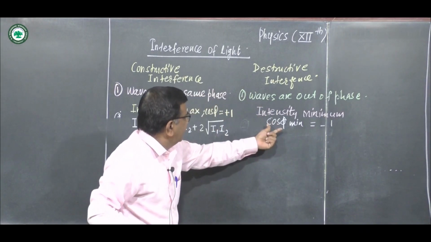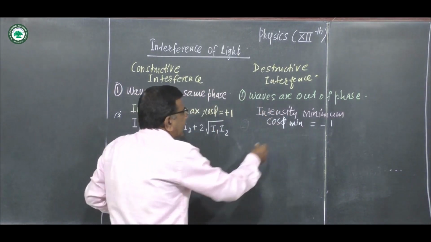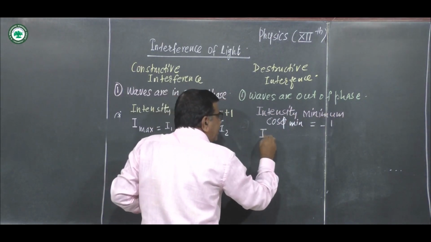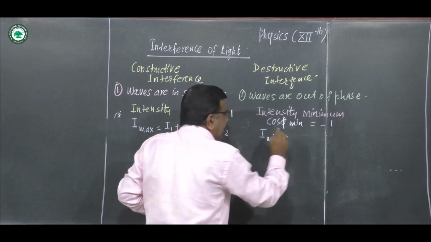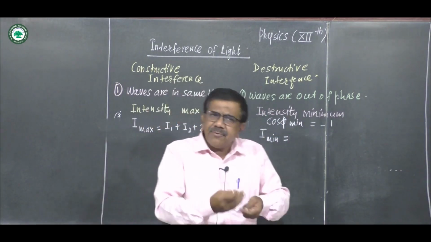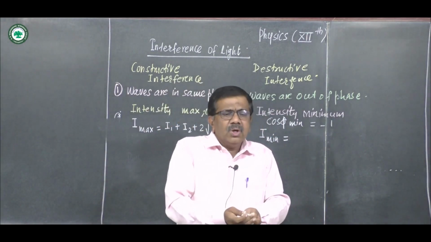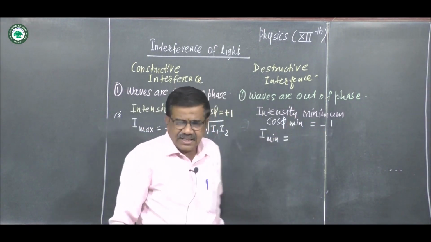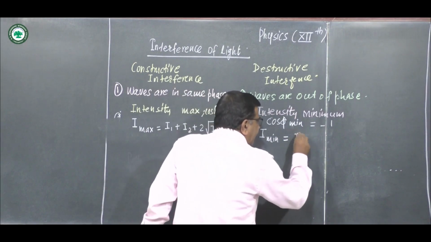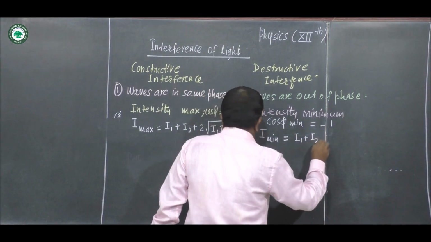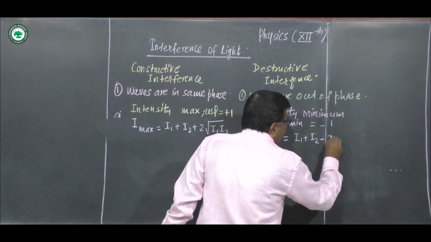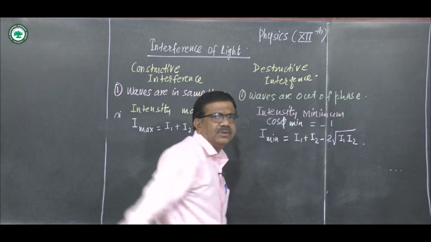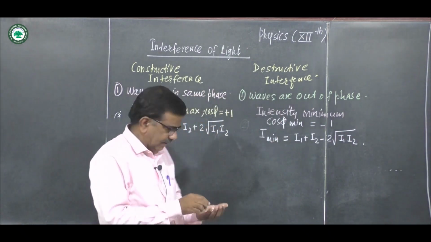Similarly here, for minimum intensity, cos phi is minus 1, and we write I minimum as: our main formula is I1 plus I2 plus 2 square root of I1 I2 into cos phi, but cos phi is minus 1, so our equation will be I1 plus I2 minus 2 square root of I1 I2 for the minimum intensity.